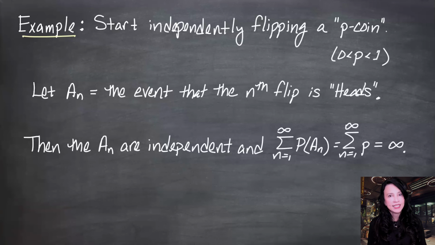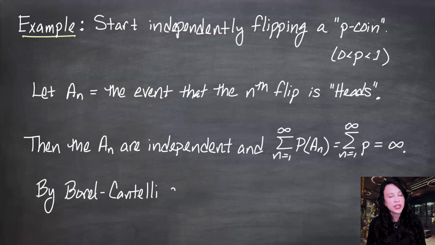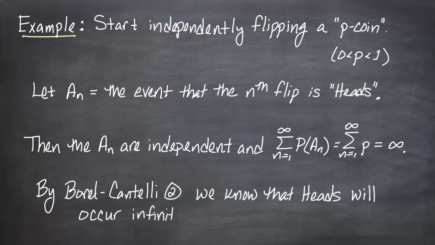We can use Borel-Cantelli 2 to say the probability of the lim sup event is 1. And this can be interpreted as heads will happen infinitely often with probability 1, which I'm sure you're not surprised about. Flipping a coin that has some positive probability of coming up heads forever, you're going to see heads infinitely many times. Let's do the same example again, but make it a little more interesting.